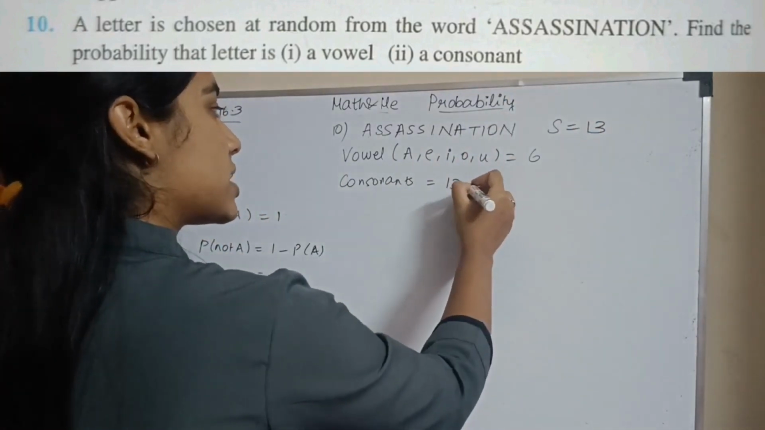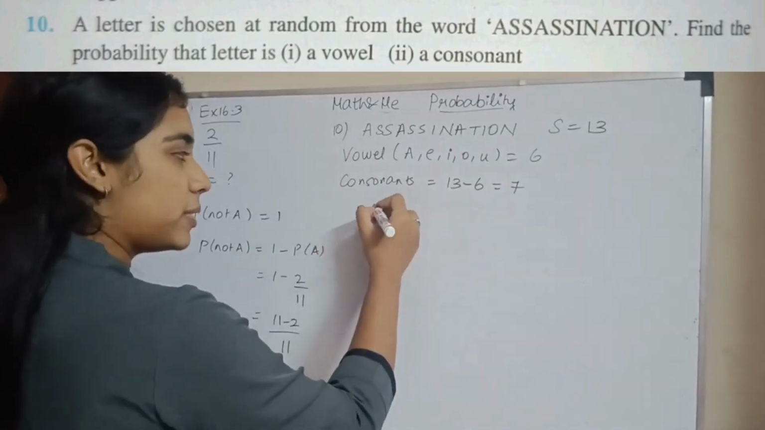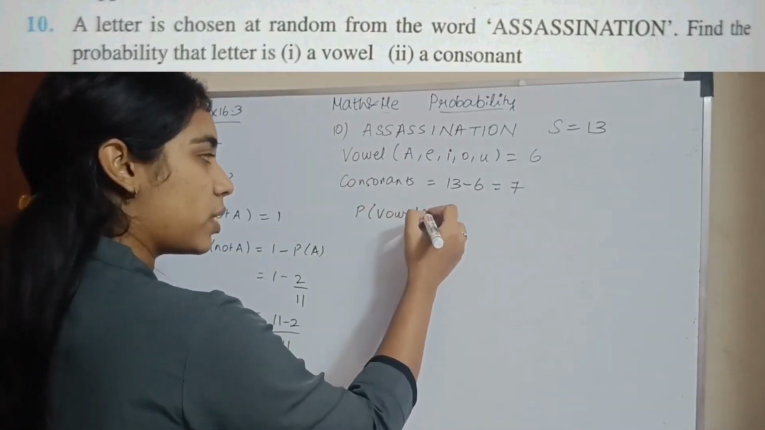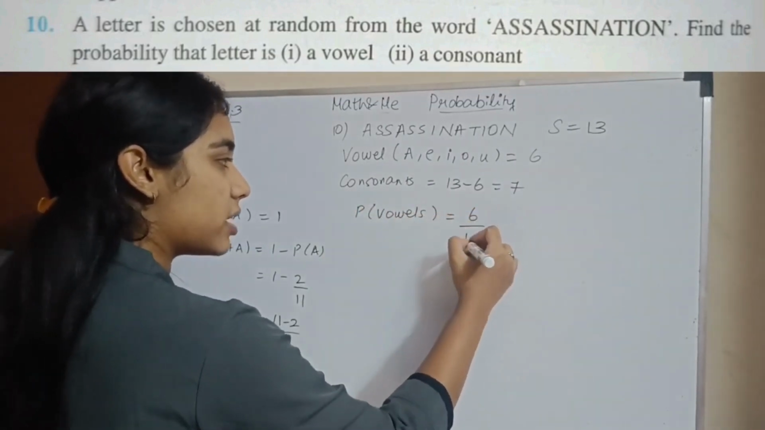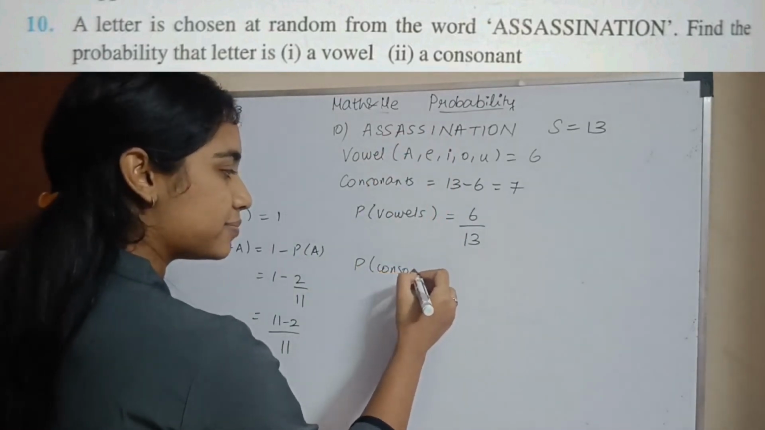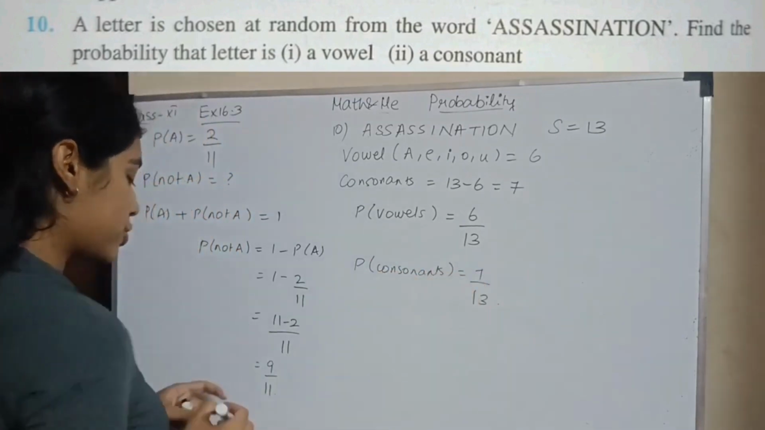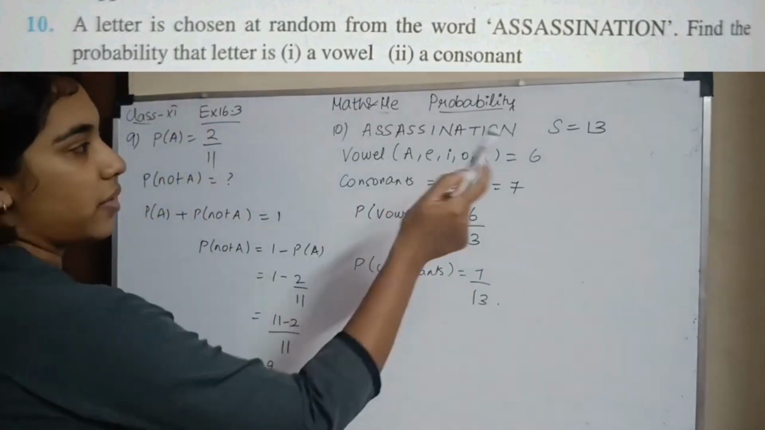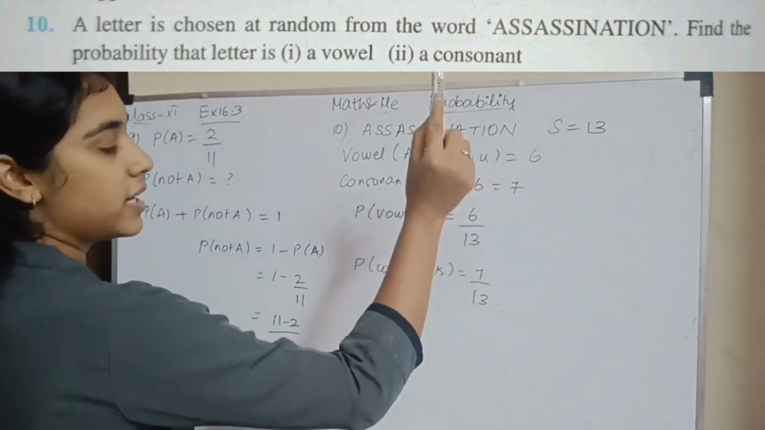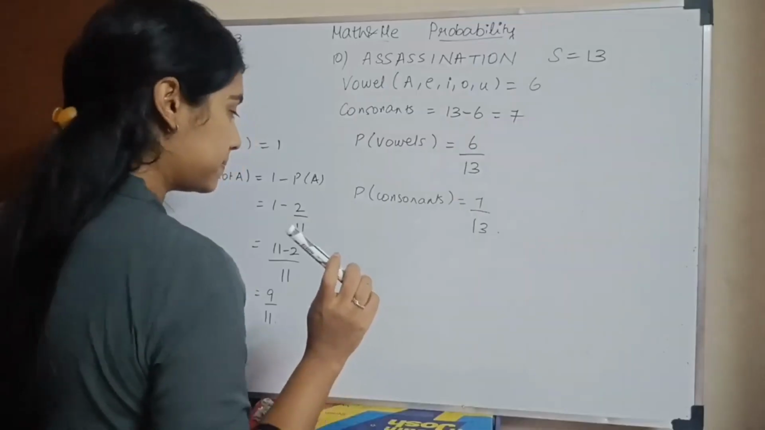Then 13 minus 6, which is 7. This is the number of consonants. So the probability of a vowel will be, how many vowels do I have? 6 divided by my total, which is 13. Similarly, the probability of a consonant will be 7 divided by 13. You just have to list out your vowels from the given word, right? How many you have, what the total sample space is, that is your probability. Okay.